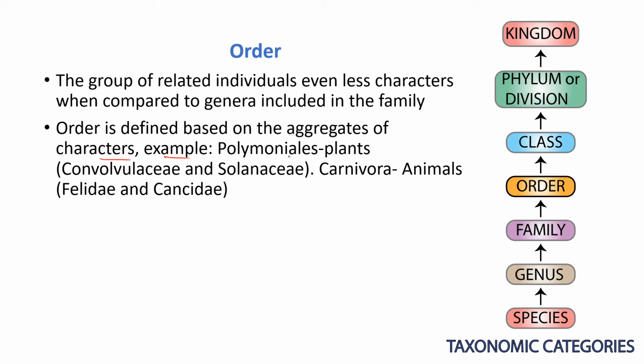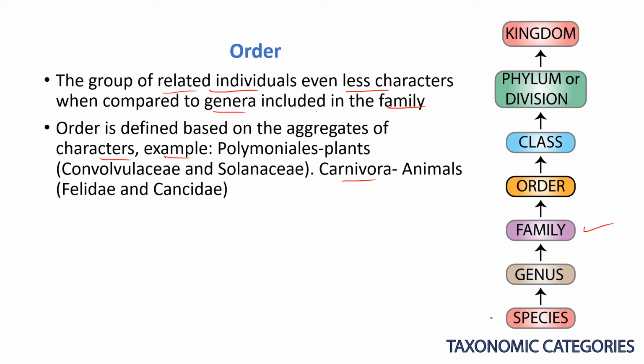We have plant and also animal orders. The order means a group of related families. The group of related families is known as an order. They have fewer characteristics in common when compared to the genera and also the genera that are included in the family.